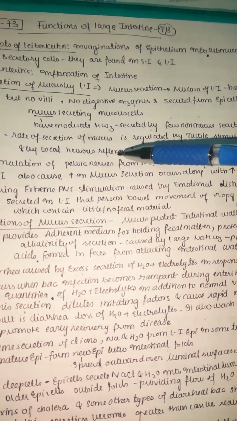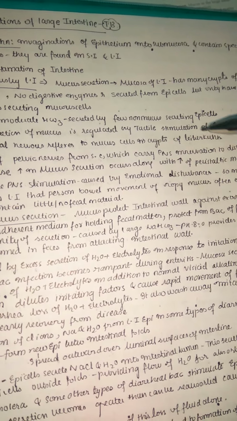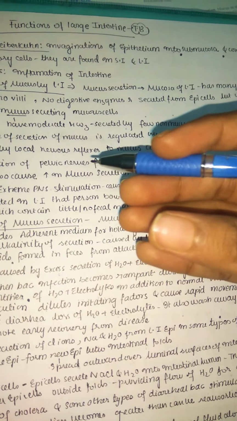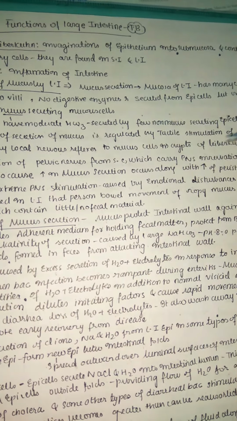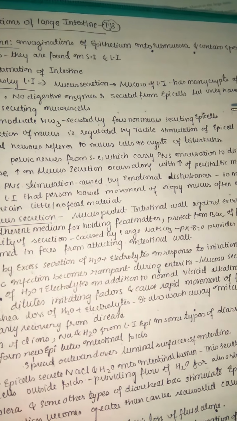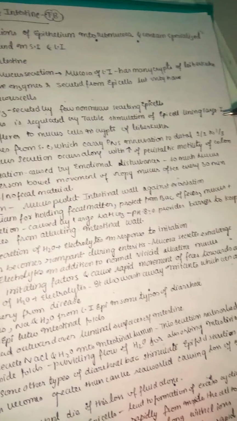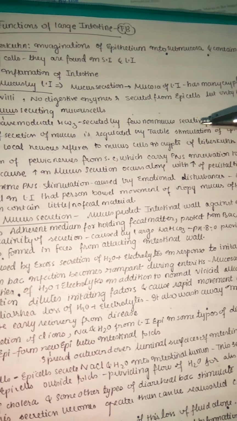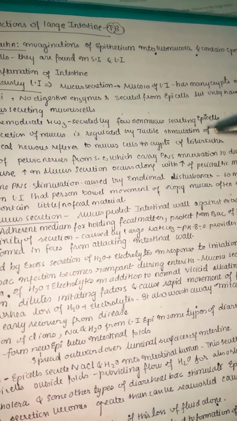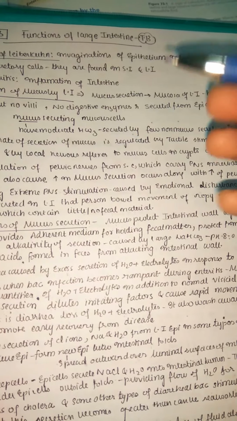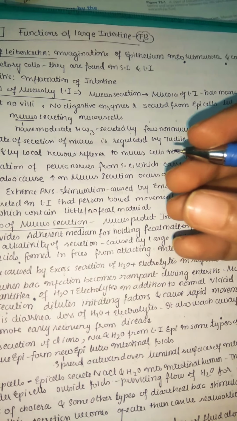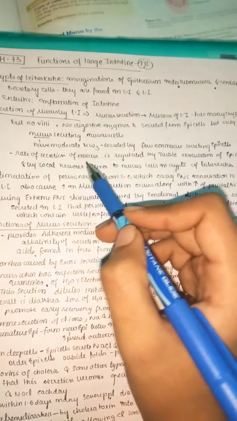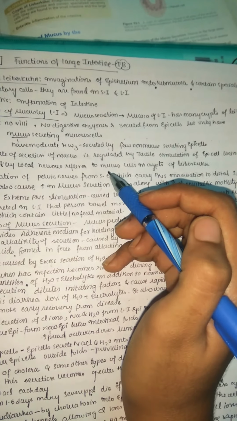The rate of secretion of mucus is regulated by tactile stimulation, meaning that as food passes into the large intestine, the food itself stimulates the epithelial cells lining the large intestine to produce mucus, and by local nervous reflexes to the mucus cells in the crypts of Lieberkühn. By means of these local reflexes the mucus starts secreting.